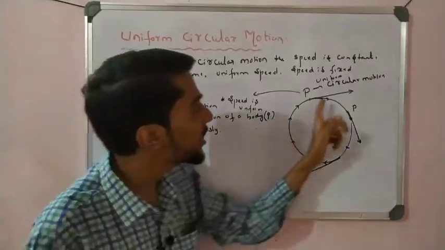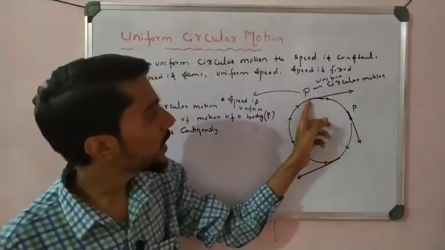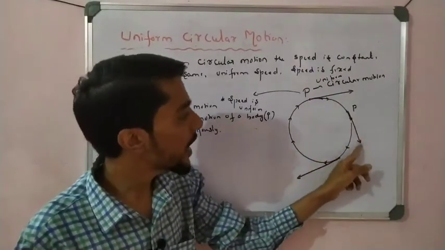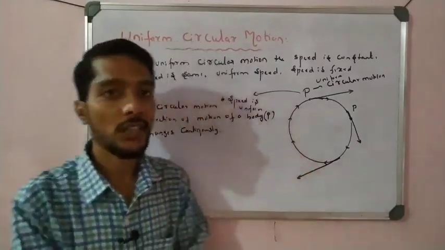See, the direction changes. The direction changes here from this point to here. From this point the direction is here, and at this point the direction is here, and at this point the direction is here. When there is a change in the direction, what happens here?